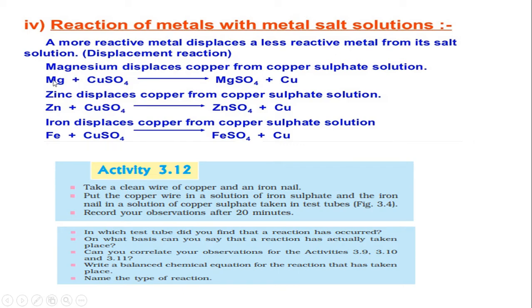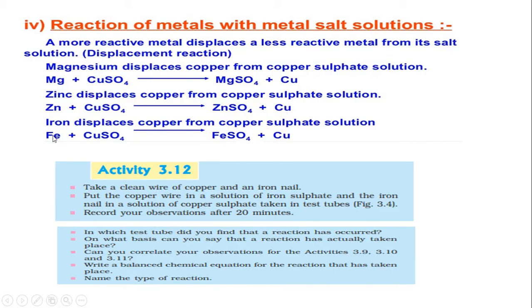If you take magnesium plus copper sulfate, magnesium is more reactive than copper, so it displaces copper from the salt solution and forms magnesium sulfate. Zinc plus copper sulfate: zinc is more reactive than copper, so zinc displaces copper and forms zinc sulfate plus copper.